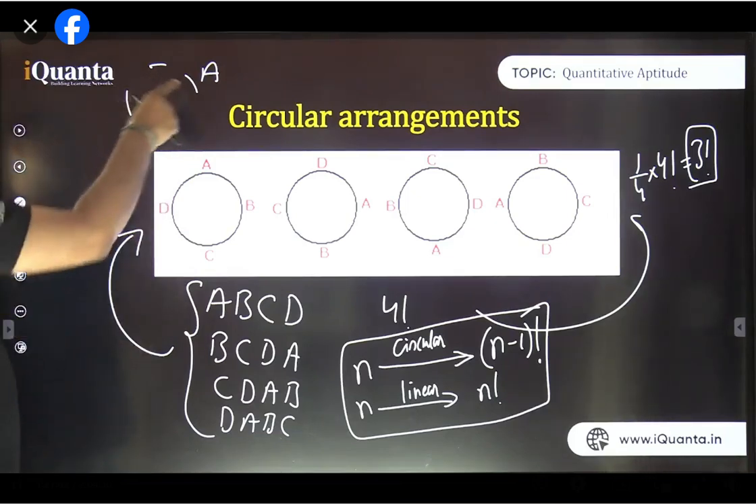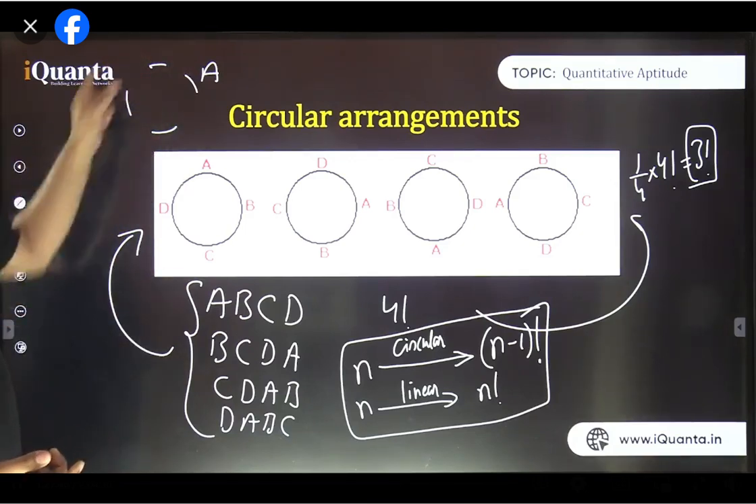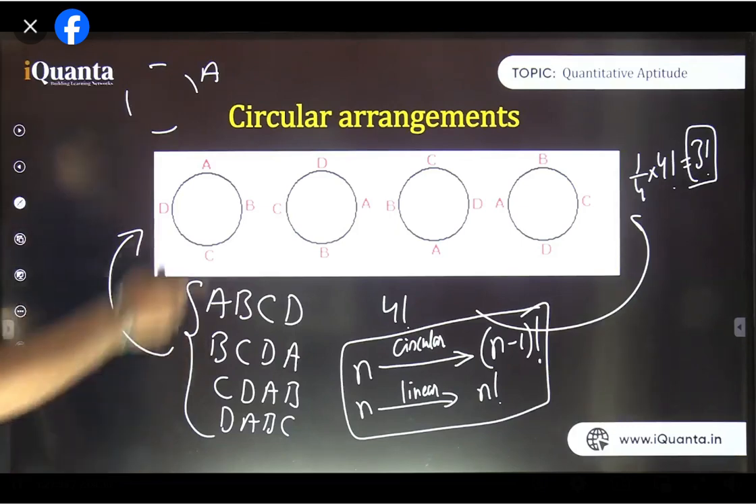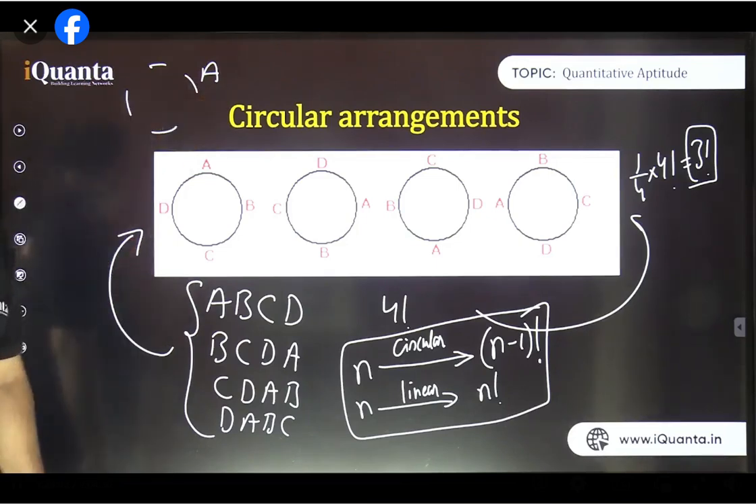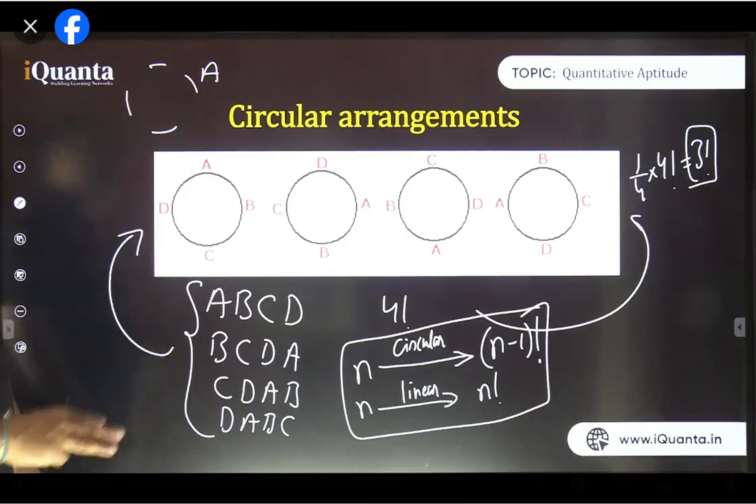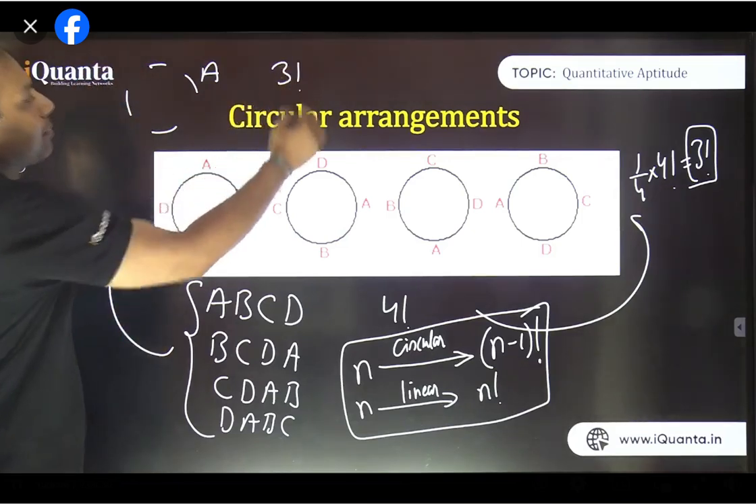But the moment this first person is seated, now all these places are distinct. Now all these 3 places become distinct. They become different now. How? Because now A is creating the benchmark. A's left, A's right, A's opposite. Now all the 3 seats become different. So now the number of arrangements of the remaining 3 persons at remaining 3 places, that is 3 factorial.